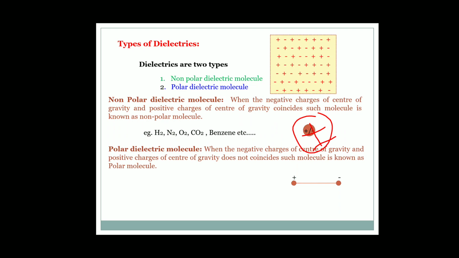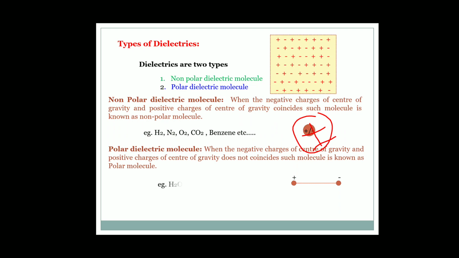And what about polar molecules? In these, the center of gravity of the negative charges and the center of gravity of the positive charges do not coincide. It is nothing but a positive charge and a negative charge kept at some distance. When the centers of gravity do not coincide, such a molecule is known as a polar molecule.